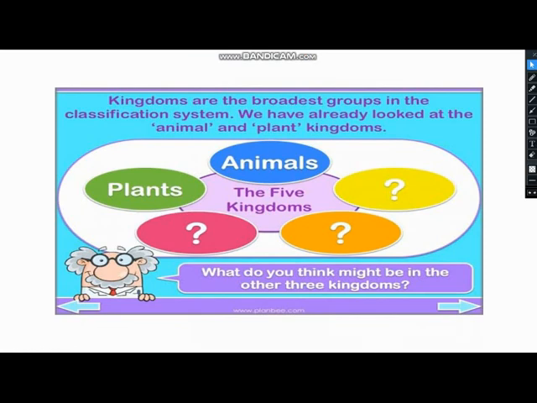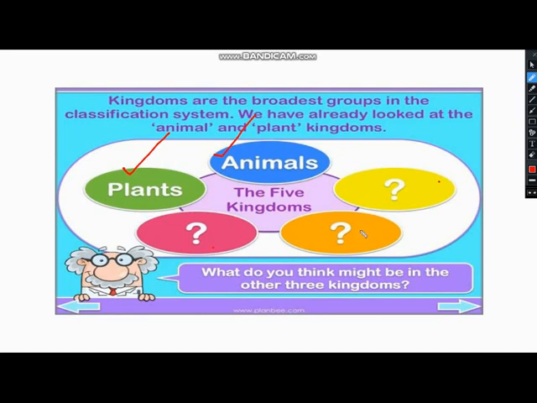What are those 5 names? Kingdom Monera, kingdom Protista, kingdom Fungi, kingdom Plantae, and kingdom Animalia. These are the 5 groups. So what's a kingdom? Kingdoms are the broadest groups in the classification system. It's the classification of organisms into 5 groups.